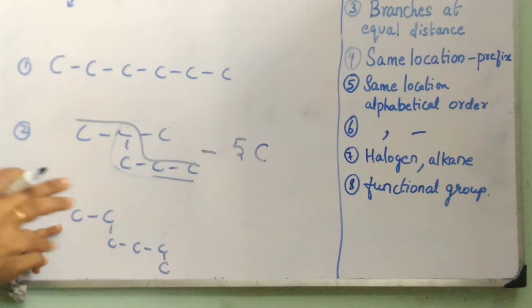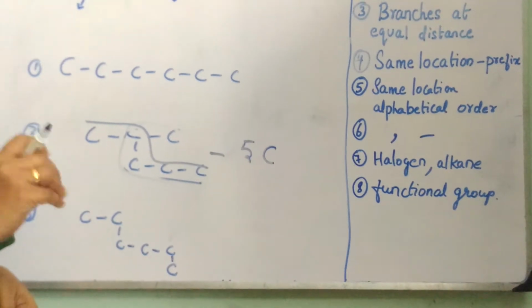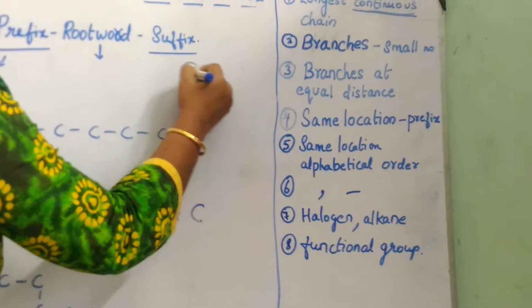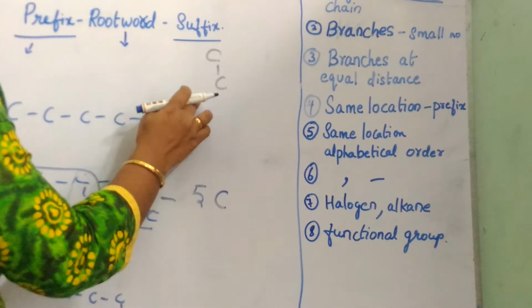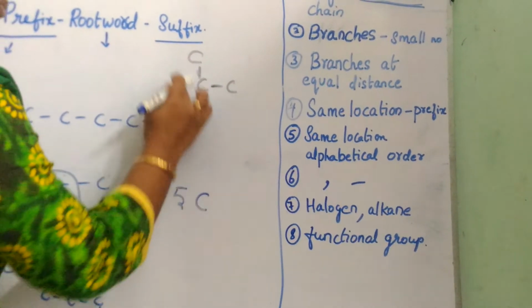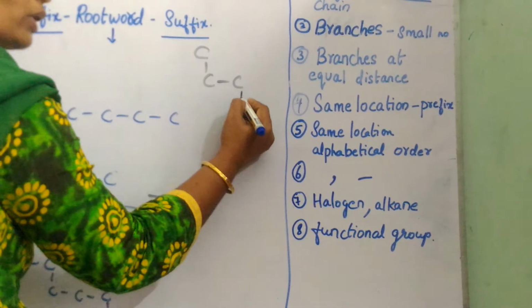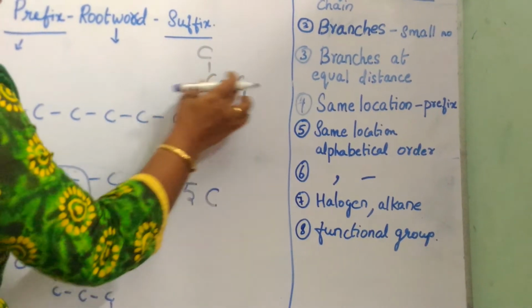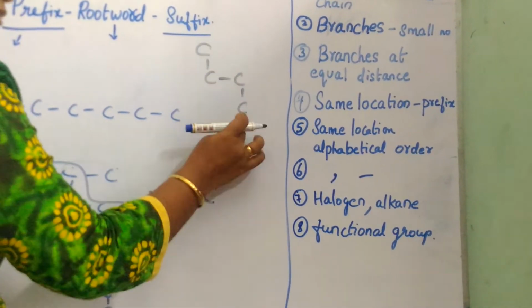Branches of carbon will never appear in the terminal positions. In the terminal positions, you cannot have a branch. Then we have to consider this is a 3-carbon chain. If I put a carbon here, it becomes a 4-carbon chain, because branches are not possible at the terminal end. It is a part of the chain.